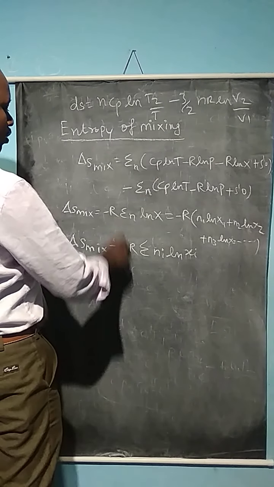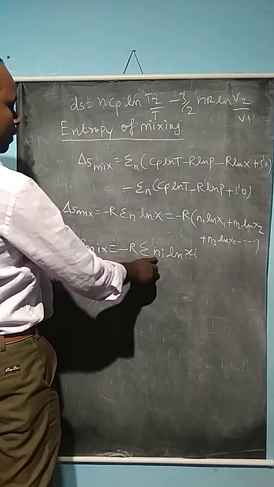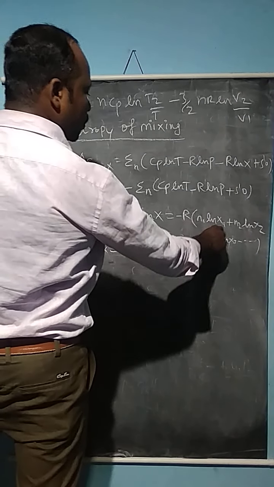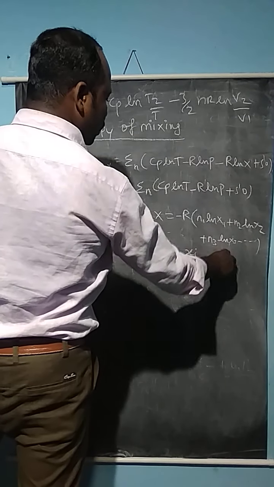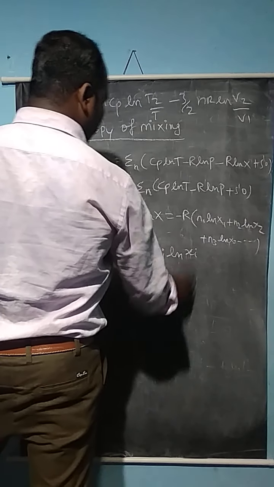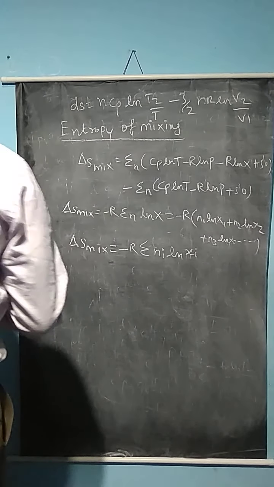Delta S mixing is equal to minus R summation of ni ln xi, where n1, n2, n3 become ni, and ln x1, x2, x3 become ln xi. ni is the number of moles, xi is the mole fraction.